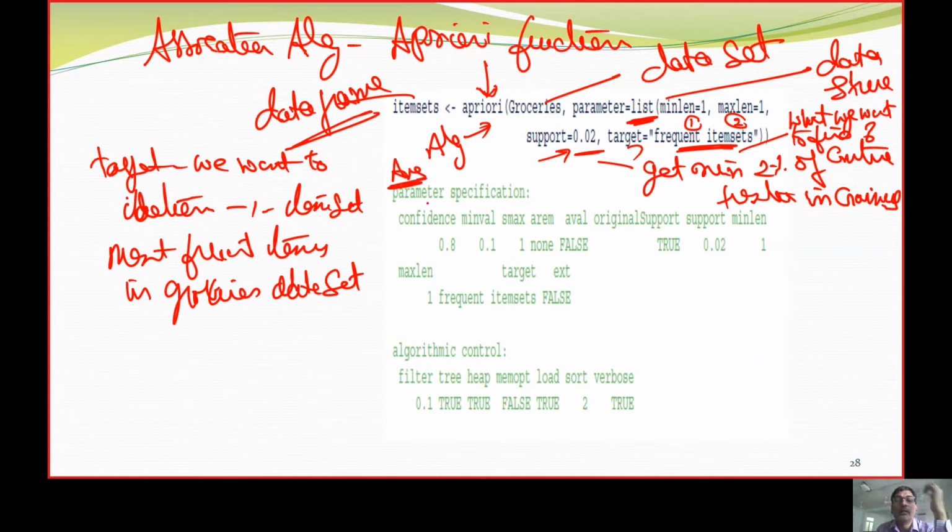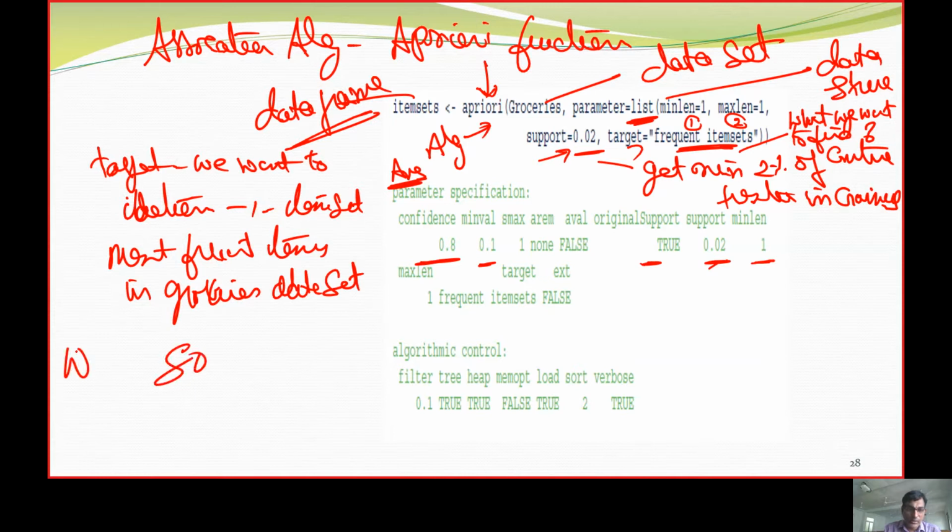Now we are going to get the answer here. What is it going to tell us? It has applied a minimum support of 0.2, minimum length was 1, and confidence was 0.8.